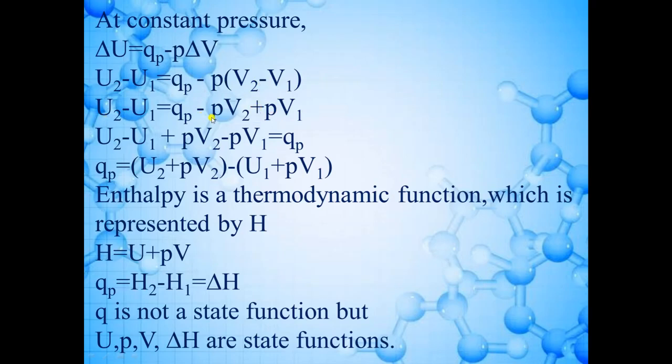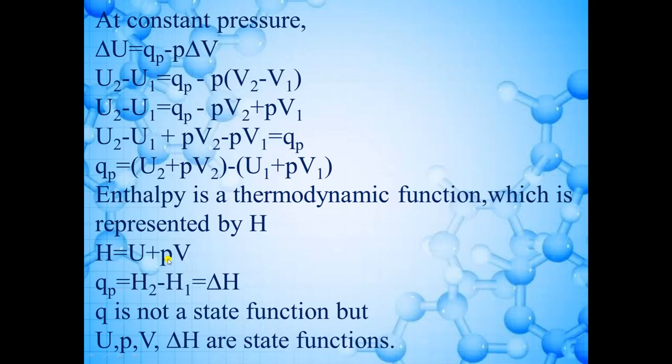Now shift minus PV2 and PV1 to the left hand side. Then the equation will become U2 minus U1 plus PV2 minus PV1 is equal to QP. Now you can write U2, that means final internal energy, with PV2 and U1 with PV1. So here we will take the minus sign common in this bracket. So it will become U1 plus PV1. Now internal energy plus pressure into volume is equal to a new thermodynamic function.